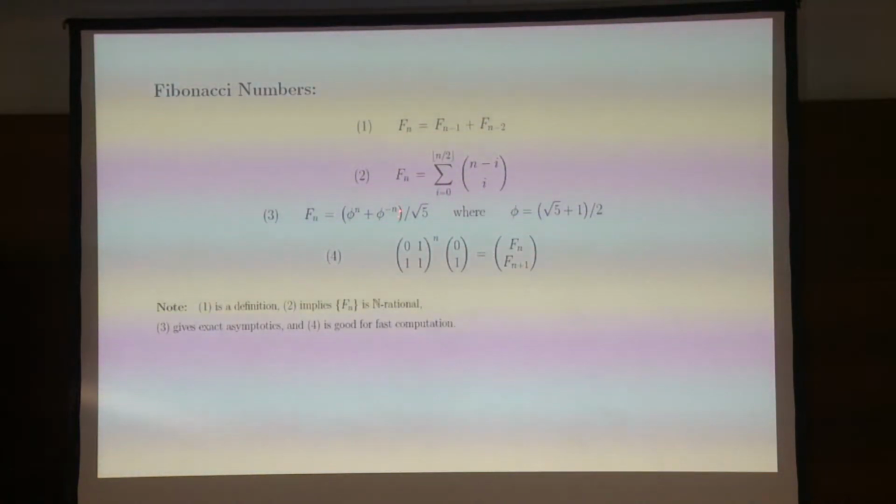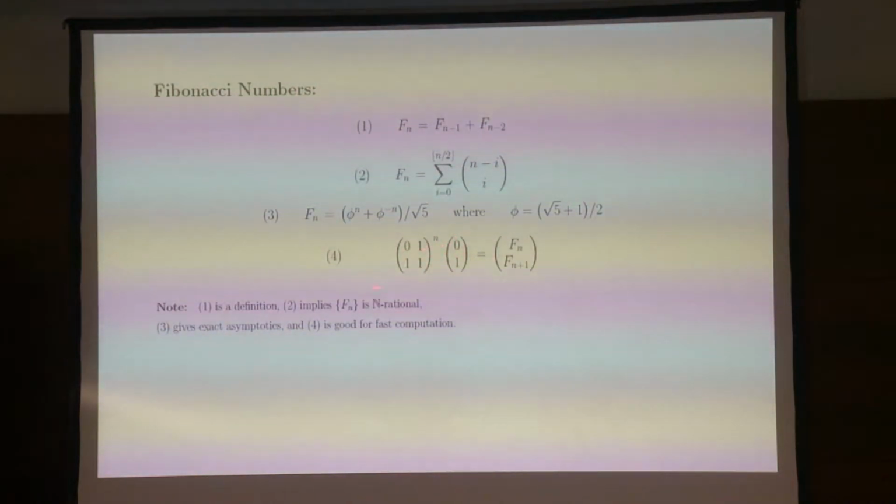This is actually a little bit wrong with the sign, but this is a formula for the Fibonacci numbers in terms of the golden ratio. And that tells you that the golden ratio to the power n divided by the square root of five is really the leading asymptotic term for the Fibonacci numbers. And finally, we have a formula in terms of matrices.